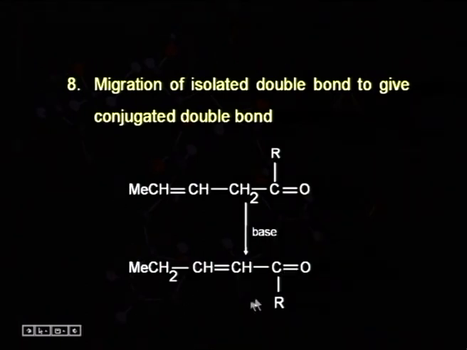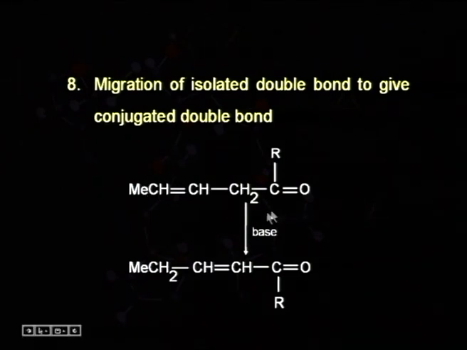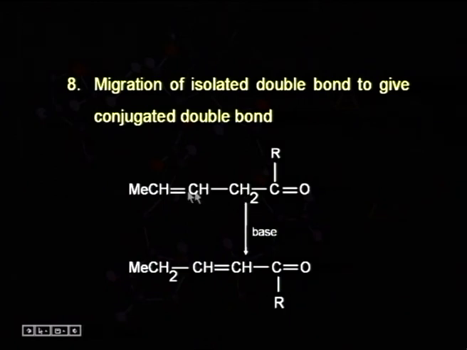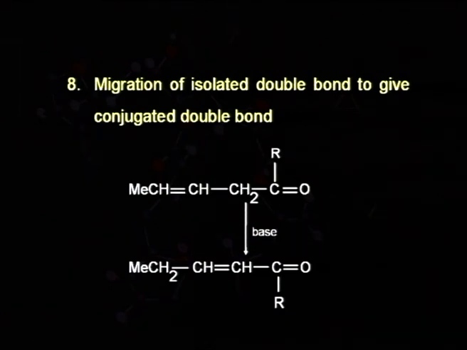This rearrangement is taking place because we know that resonance stabilized structures are more stable, and here we can see that the pi bond is in conjugation with another pi bond. So resonance is possible. In this structure there are two single bonds in between, so the pi bond is an isolated pi bond, and there will not be any resonance possible.